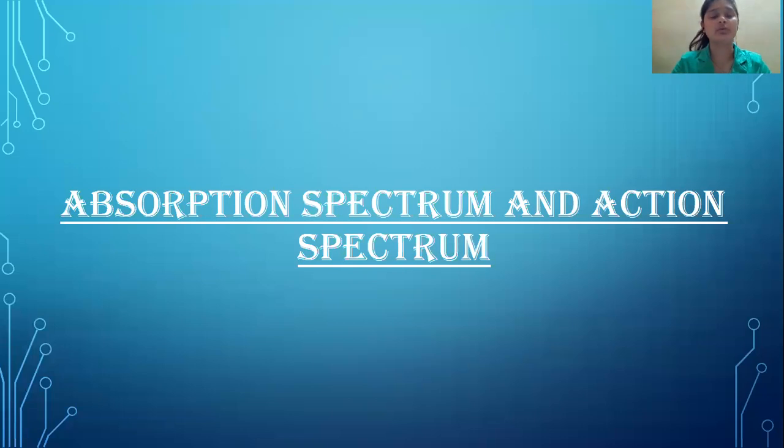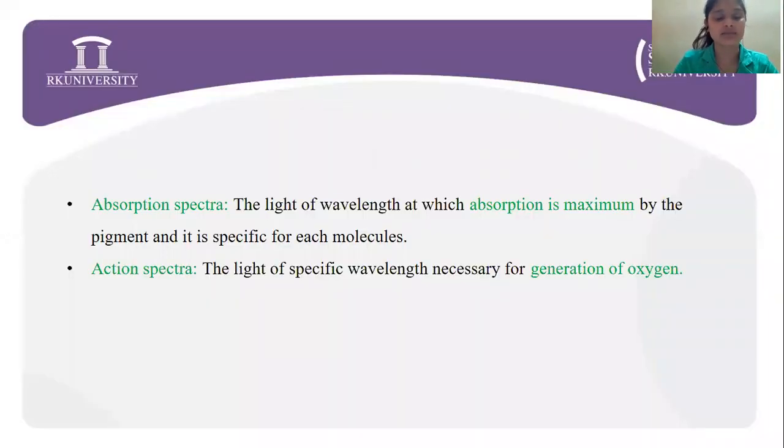Now, coming on to absorption spectrum and action spectrum. Absorption spectrum was first plotted by T.W. Engelmann in 1888, which we have already seen earlier during the historical events of photosynthesis. Now, what do the absorption spectrum and action spectrum actually tell us? We know that the chloroplast pigments are responsible for absorption of light, right?